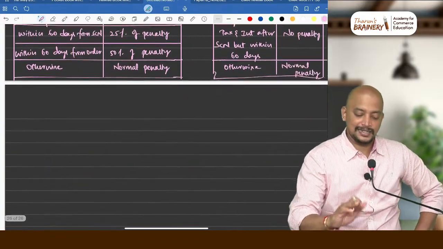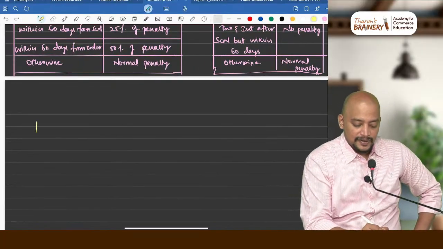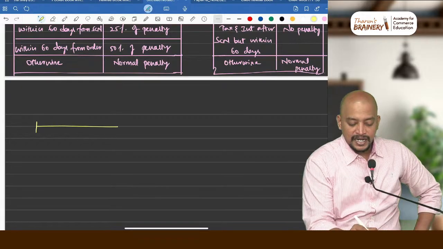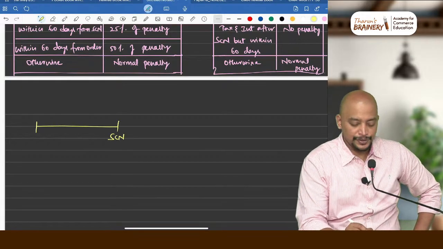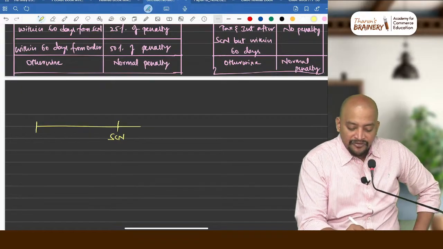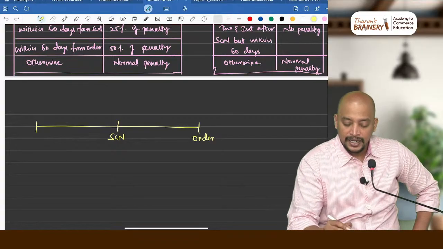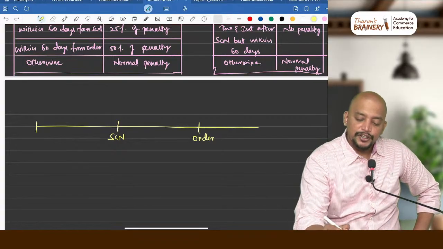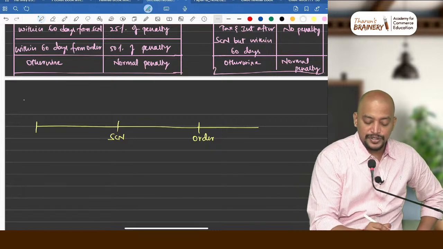See here. First what happens? First there will be a show cause notice, and after show cause notice they will pass an order. Now after order you are making the payment. If you pay at this stage, other than fraud, take the fraud case.